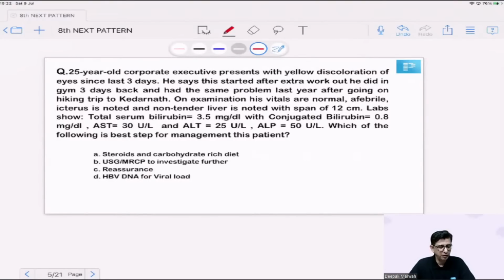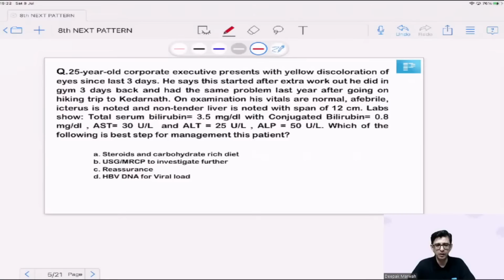We are having a 25-year-old corporate executive. He's presenting with yellow discoloration of his eyes since the last 3 days. And the chap is saying that I did some extra workout in a gym. As the result of it, I started to have this development of jaundice. And I had the same problem last year when I went on a hiking trip to Kedarnath. So I mean, patients keep on creating various types of associations. So I'm wondering to myself, is this a genuine association or is the patient trying to make it up? Let me now examine this patient.